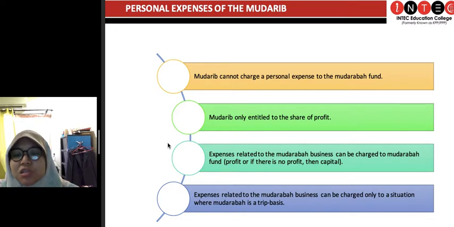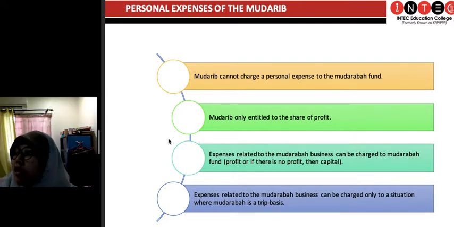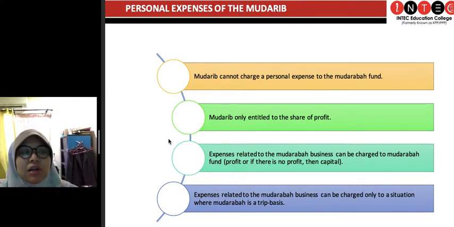And expenses related to the mudharabah business, like I said previously, can be charged to the mudharabah fund, from the profit, or if there is no profit, then the capital. Business travel, machinery rental, premise rental and whatnot. Everything, if it's related to the business, it can be charged to the mudharabah fund. And how do you charge it?